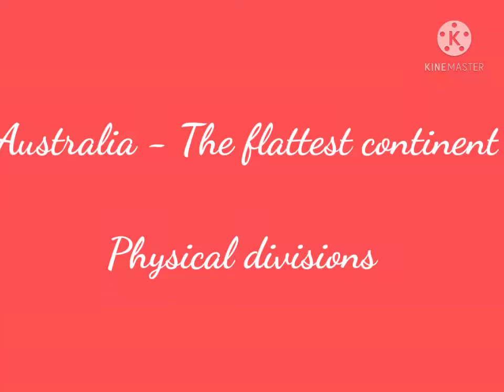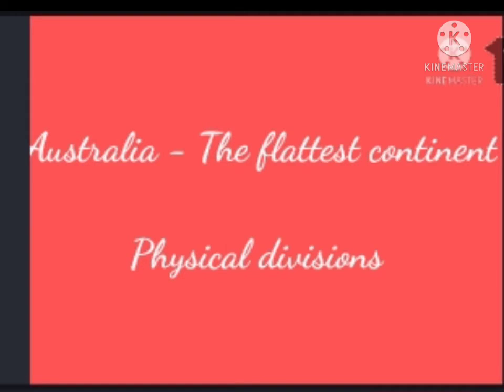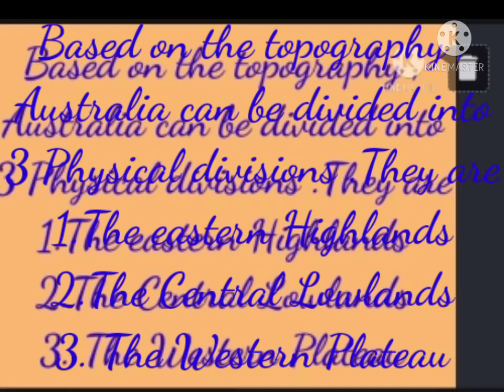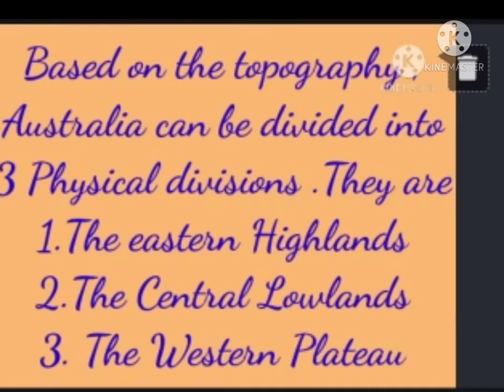Hello children, we have already learnt about the location and extent of Australia. In this video we will be learning about the physical divisions and other topics in the lesson Australia. Based on the topography of Australia, it can be divided into three divisions: the Eastern Highlands, Central Lowlands and